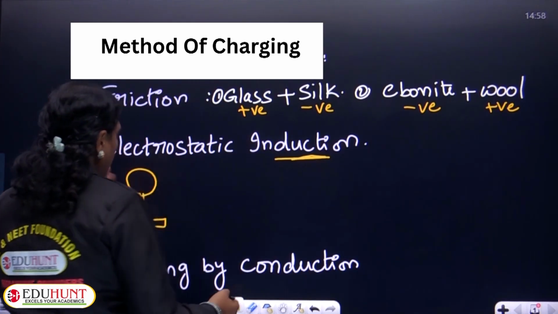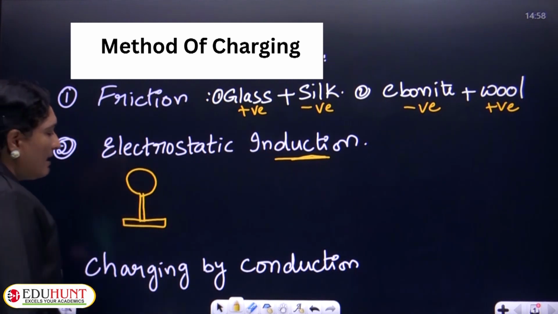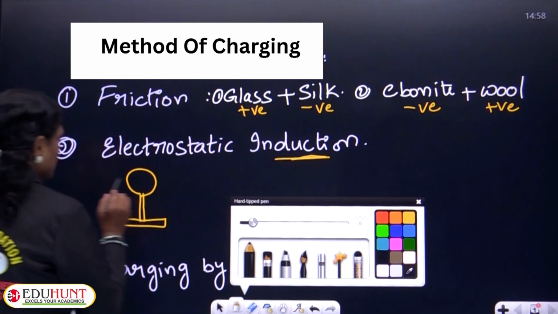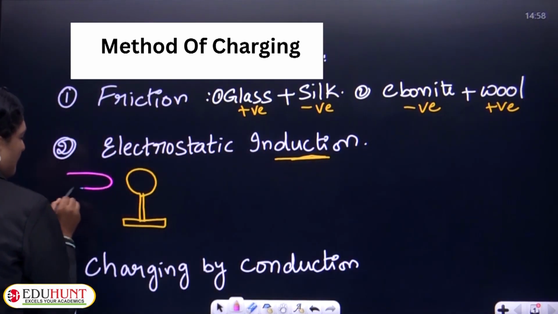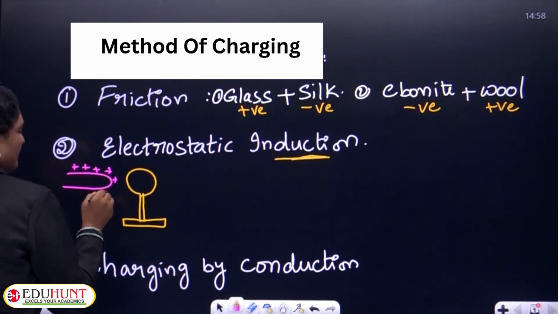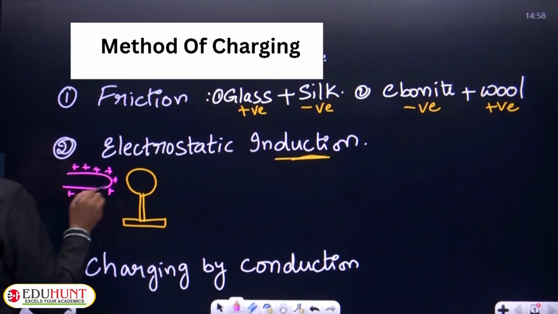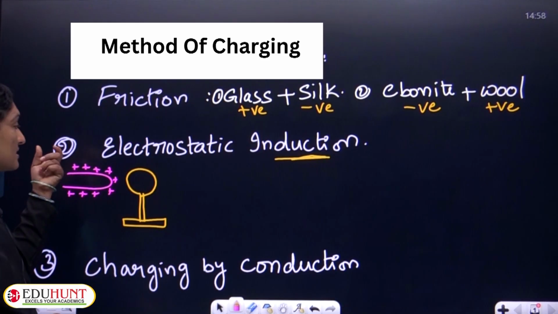So this is an uncharged body, as I said. And one more body, let us consider. So this may be some charged body. Let us suppose that it is a positively charged body. This is your first body and this is the second body. So let us bring a charged body.